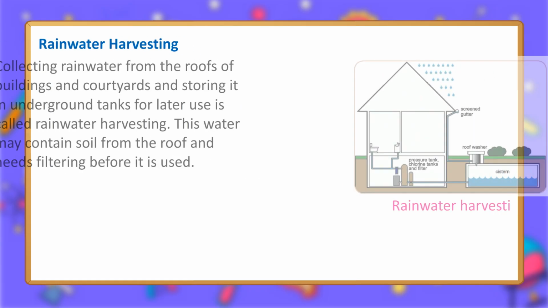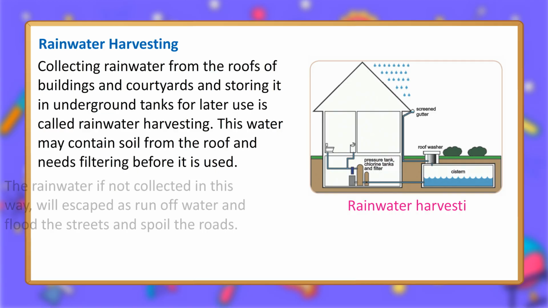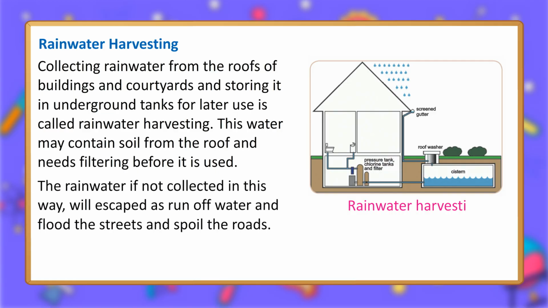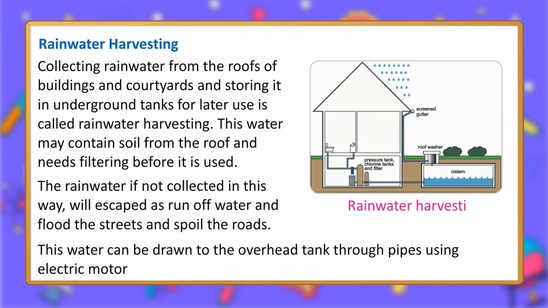Rainwater harvesting. Collecting rainwater from the roofs of buildings and courtyards and storing it in underground tanks for later use is called rainwater harvesting. This water may contain soil from the roof and needs filtering before it is used. The rainwater, if not collected in this way, will escape as runoff water and flood the streets and spoil the roads. We can obtain this water whenever there is shortage of water. This water can be drawn to the overhead tank through pipes using electric motor.